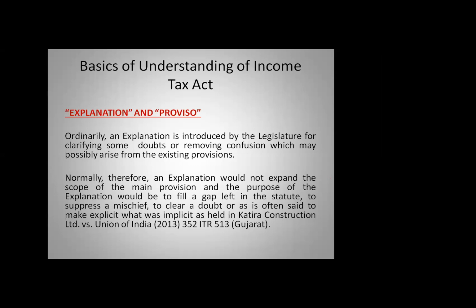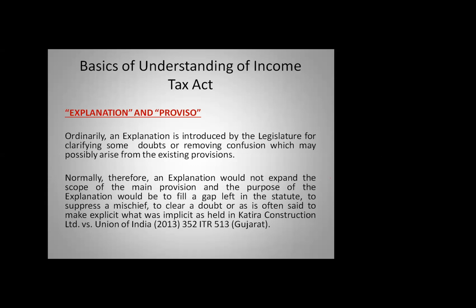So this is the difference between an explanation and a section. If you read the Act, and I'll just read one explanation or one proviso, you will straight away understand what this is. I will take section 2, which I am talking about. Explanation 1. For the purpose of this clause, undertaking shall include any part of an undertaking.